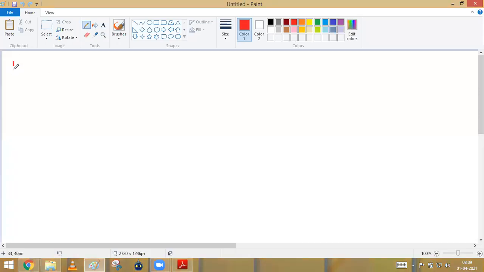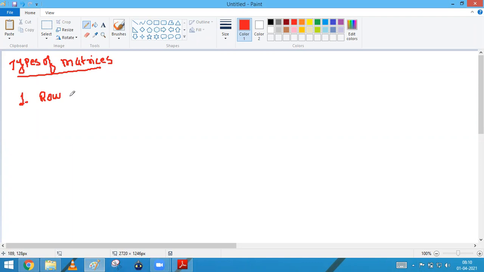So today we'll start with the types of matrix. Types of matrices, you can say that. Okay. So when you talk about the first type of matrix, we have to discuss the row matrix.